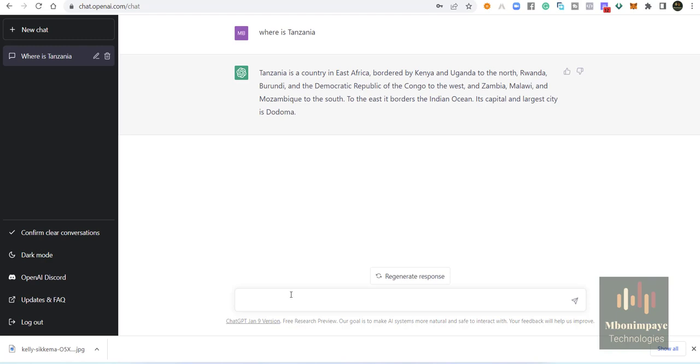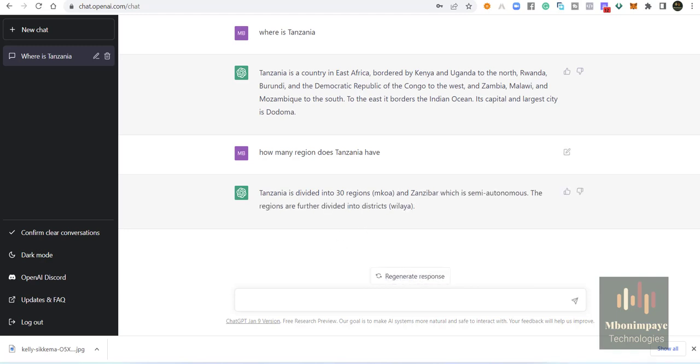Now let's go to the second question. Suppose I want to ask, how many regions does Tanzania have? If I click here, I'll be waiting for the response. It says Tanzania is divided into 30 regions. So this is the second question: how many regions does Tanzania have?